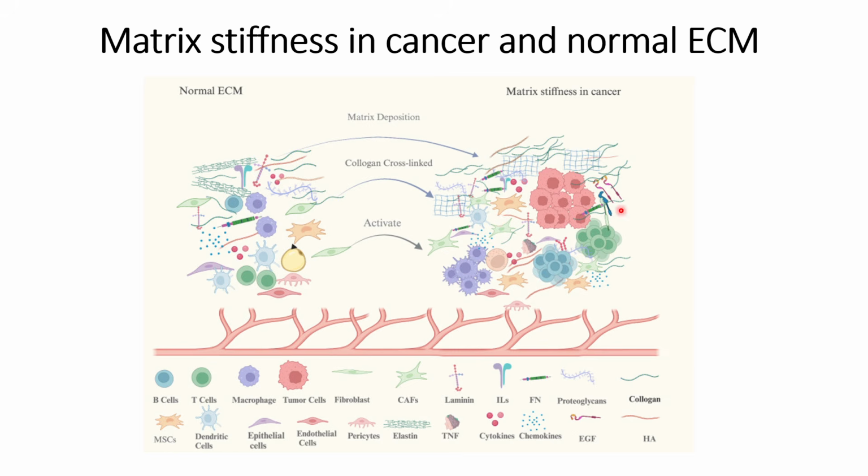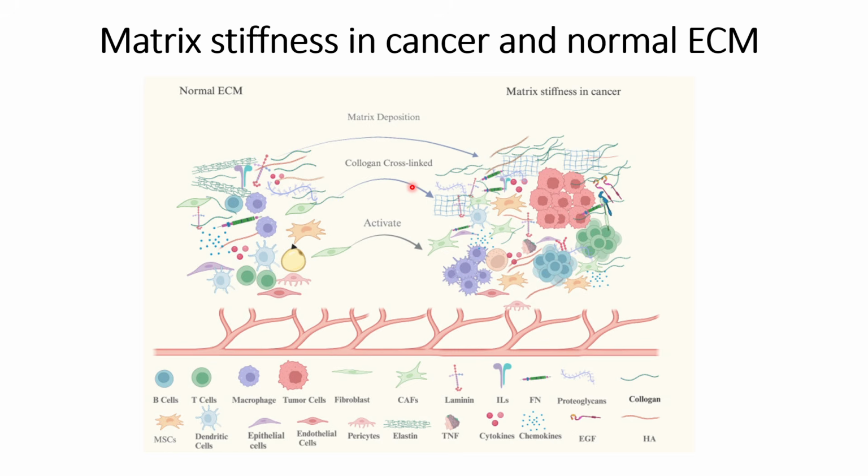Apart from that, the tumors also generate an environment within the cytoplasm that will excrete or remove most of these chemotherapeutic drugs when they reach the cytoplasm, which we have discussed in our previous video, when we were discussing the last part of the previous paper. And other things that are mentioned here, there is cross-linking that we have discussed, as the increase in cancer-associated fibroblasts occurs because of the increase in the matrix stiffness.